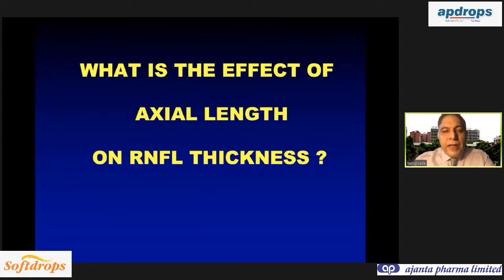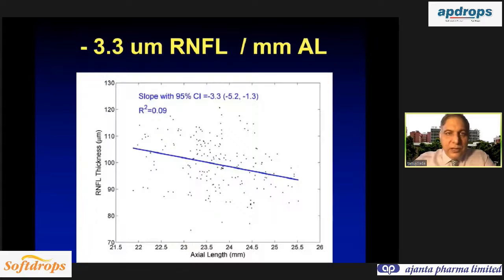What is the effect of axial length on retinal nerve fiber layer thickness? So this is another important thing to understand, that on an average, there is a 3.3 micron loss of retinal nerve fiber layer for each millimeter increase in the axial length. So as the axial length increases, there will be a thinning of the retinal nerve fiber layer. That is an important thing to keep in mind.